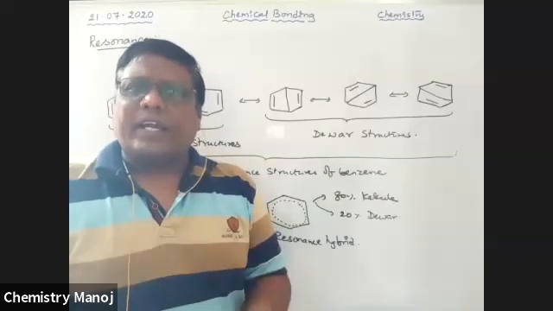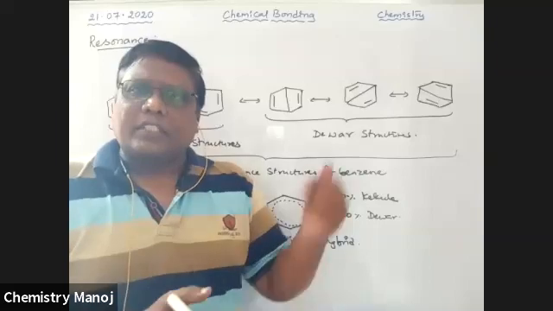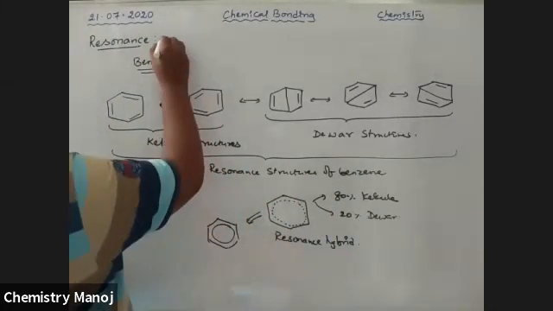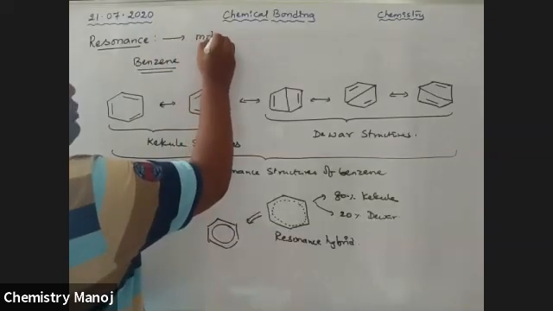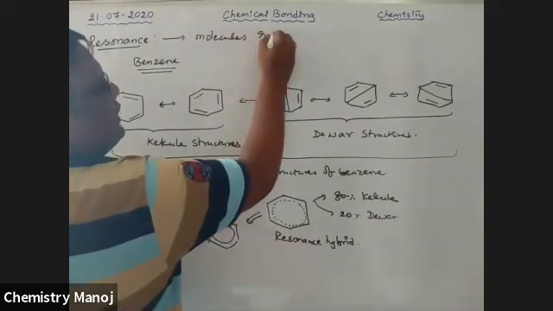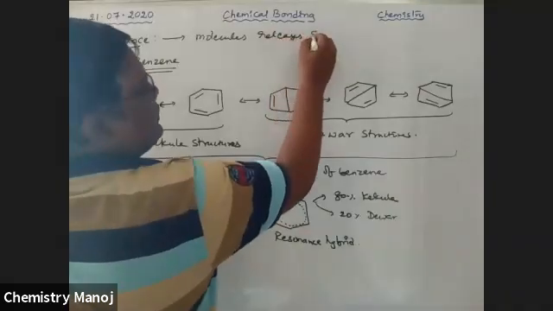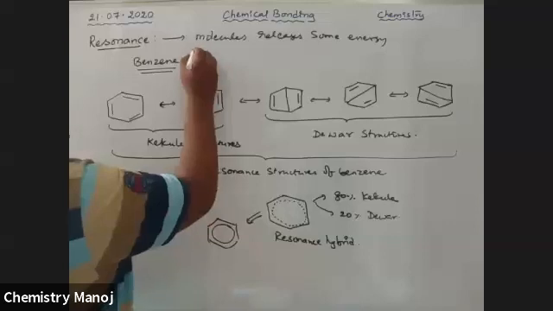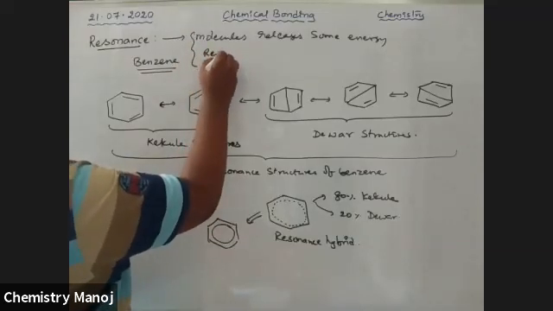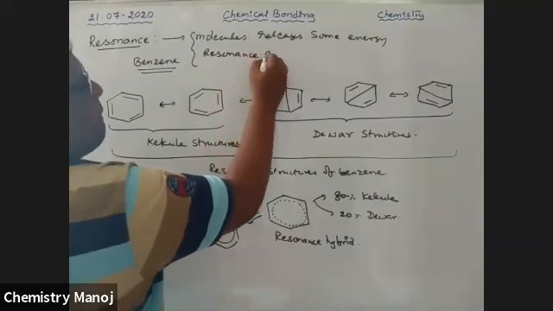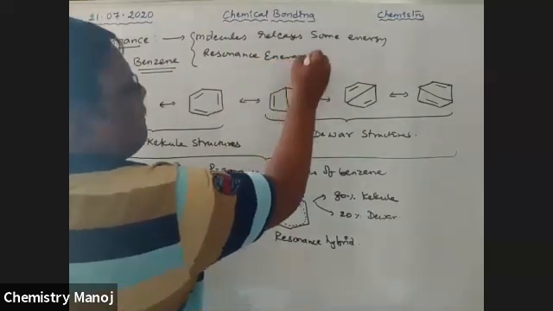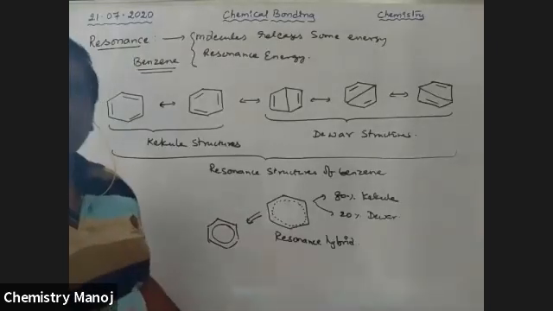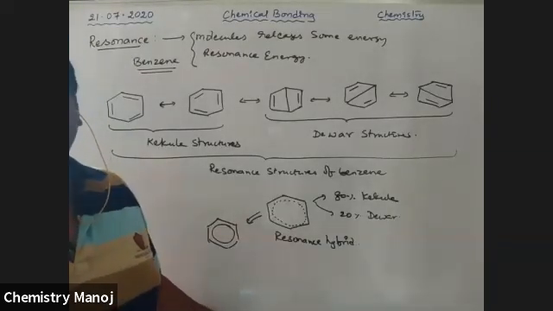That energy lost because of resonance is called resonance energy. What is resonance energy? During resonance, a molecule loses some energy, which is called resonance energy.